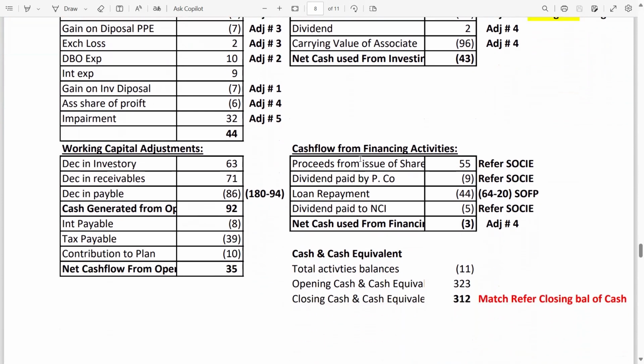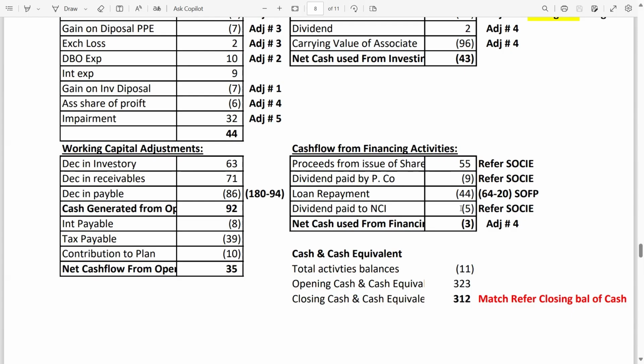Cash flow from financing activities, proceeds from issue of share is 55. From where does this 55 come from? Wait, let me tell you. Then there is a dividend paid by P company. It's an outflow, so that's why we have deducted. Loan repayment is 44 in the negative. Why negative? Because your opening balance of the loan was 64, but the closing is 20, so it means your liability is going down. That's why the loan repayment is 44 in negative form, given in the SOFP.